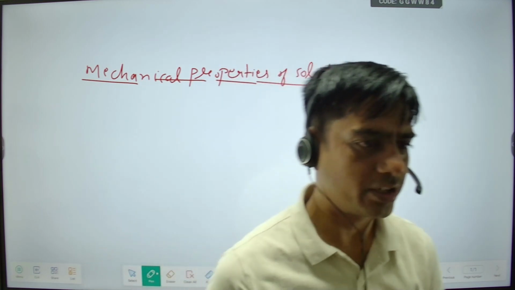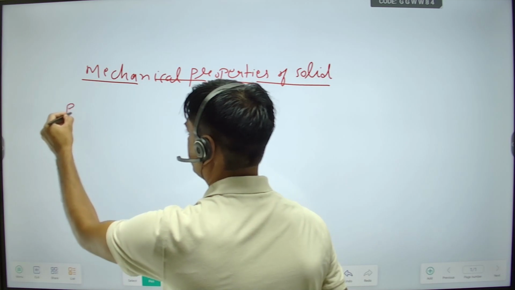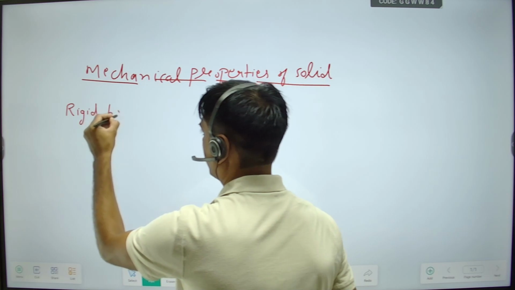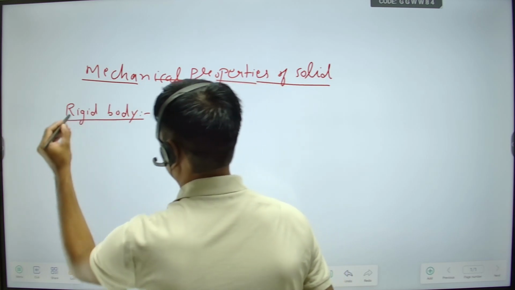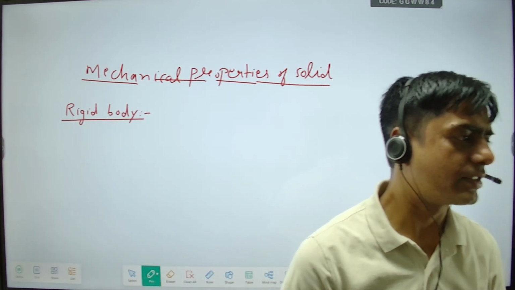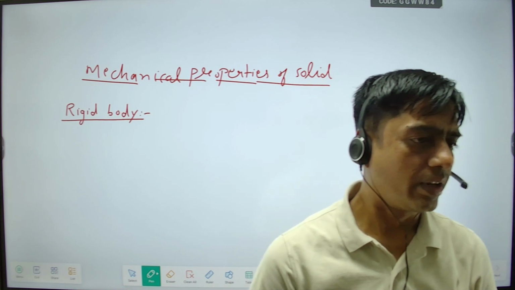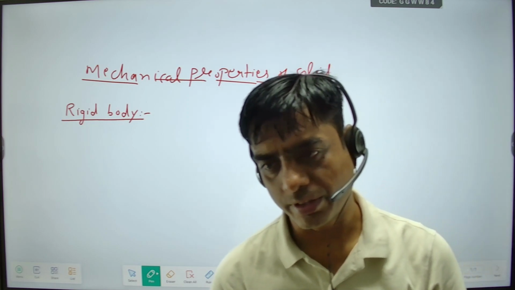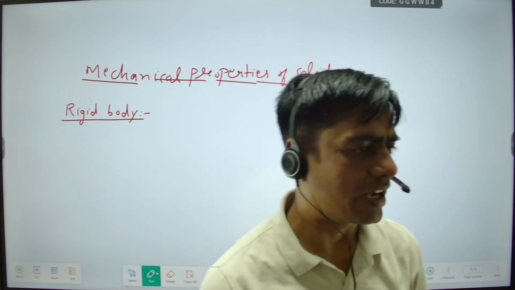You know what a rigid body is? Rigid bodies are the bodies whose shape and size always remain constant. They will not change with application of external force. That is a rigid body. But actually no such bodies exist.